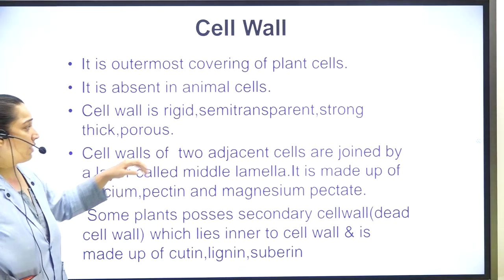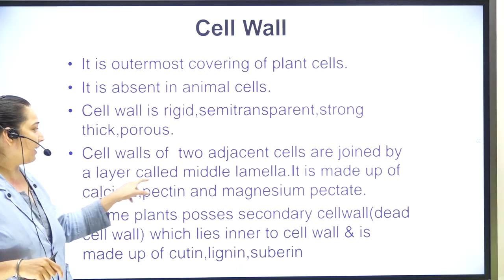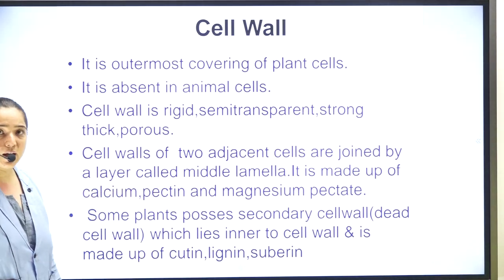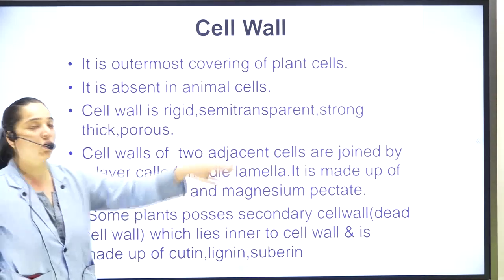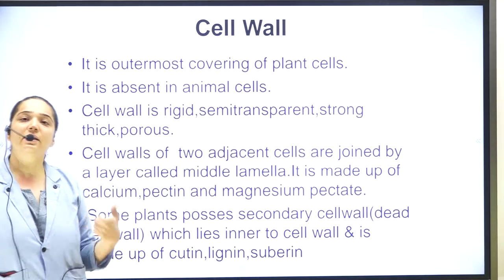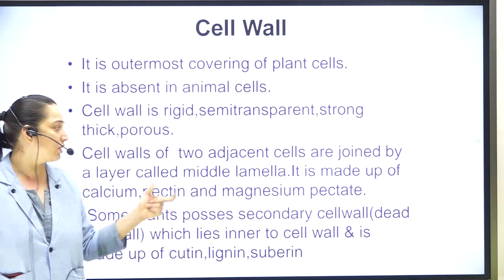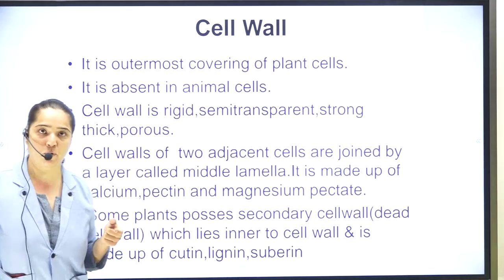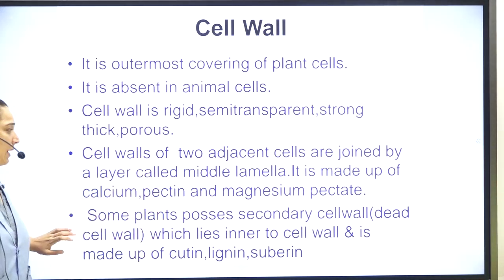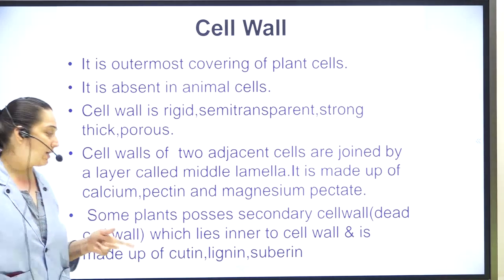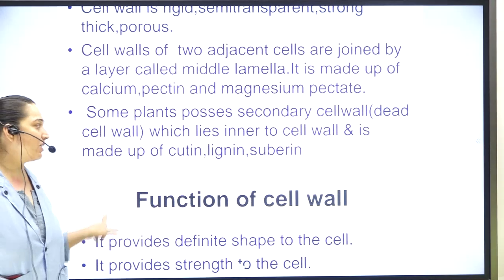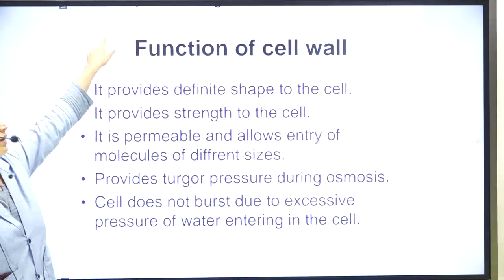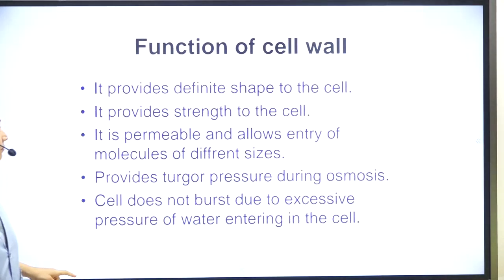The two adjacent cells are joined by a layer which is called lamella, and that lamella is made up of calcium pectate or magnesium pectate. These are the things of which this particular middle lamella is made up of. Some plants have one extra cell wall that is called dead cell wall, and that is made up of cutin, lignin and suberin, about which you are going to study in tissue lesson.